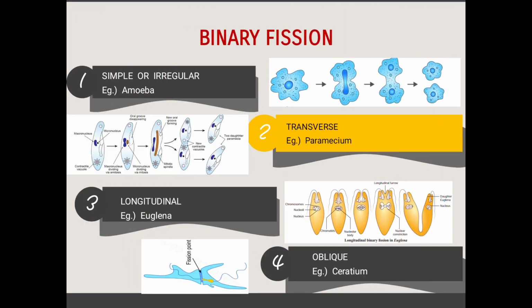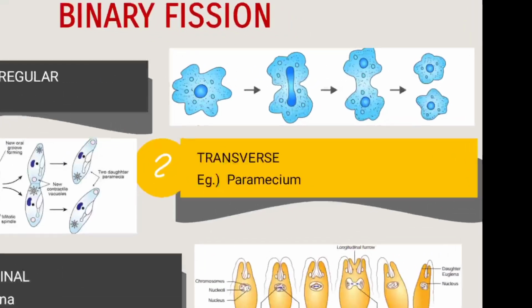The first method, binary fission, right? The division of the parent into two daughter cells. In binary fission, we have four types. The first one, simple or irregular binary fission. Second, transverse binary fission. Third, longitudinal binary fission, and fourth, oblique binary fission. I will explain them now. First one, simple or irregular binary fission.